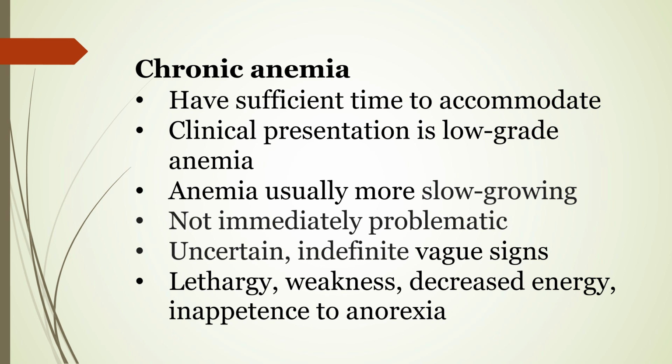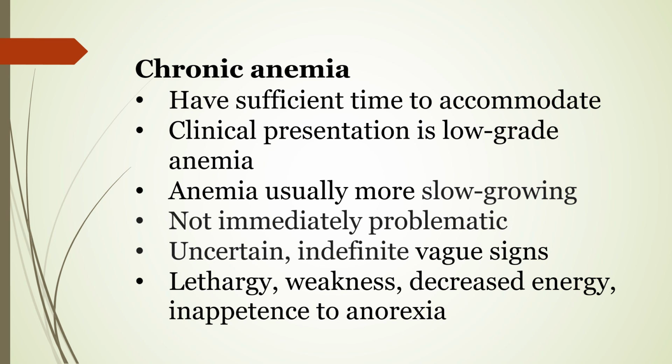Anemia is usually more slowly growing, because on one side the etiology is causing anemia and on the other side the bone marrow produces RBCs. So there is sufficient time to accommodate. So it is not immediately problematic. It causes problems, but not immediate.